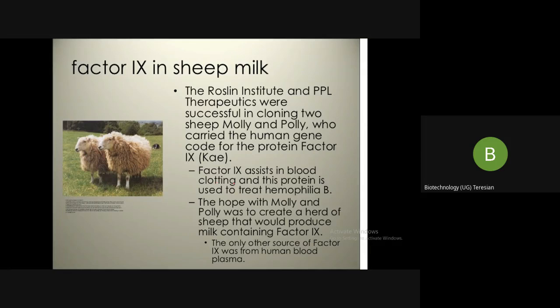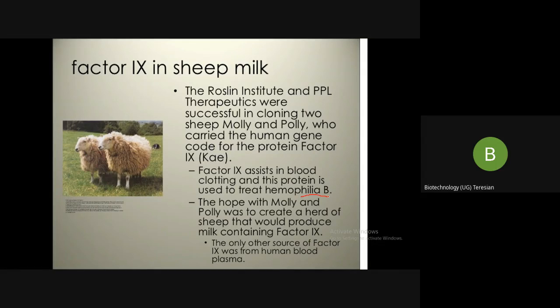This factor 9 assists in blood clotting, and the protein is used to treat hemophilia B. As you have all studied in the genetics part, hemophilia causes profuse bleeding. There is no clotting; that clotting factor is not there in the individual. Particularly, you see this feature in males.